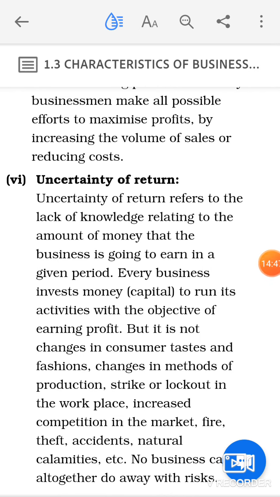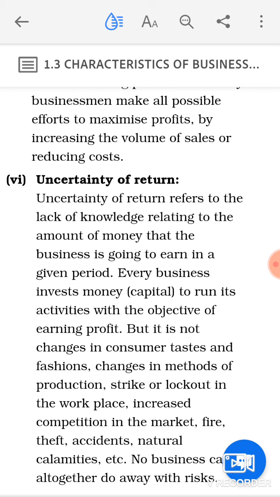Uncertainty of return. Uncertainty of return refers to the lack of knowledge relating to the amount of money that the business is going to earn in a given period. Now, when you have established your business, you are continuing with your business in the market. So, you cannot say that this much amount of profit you are going to earn this year, because there is uncertainty of return.